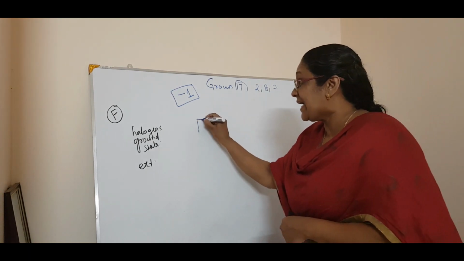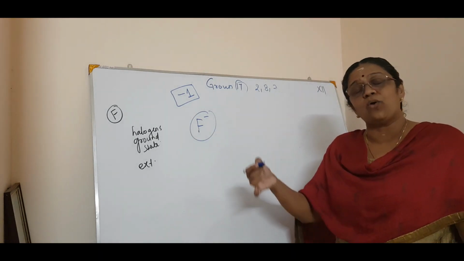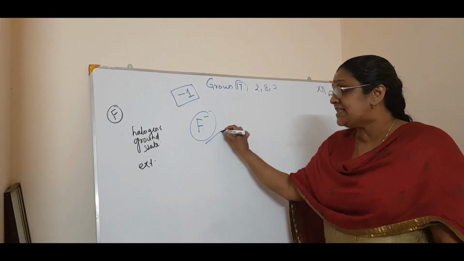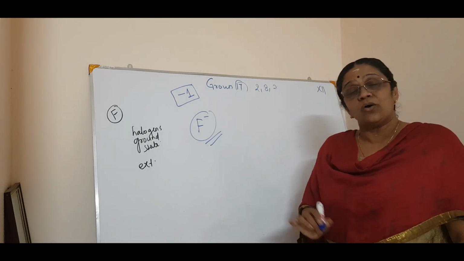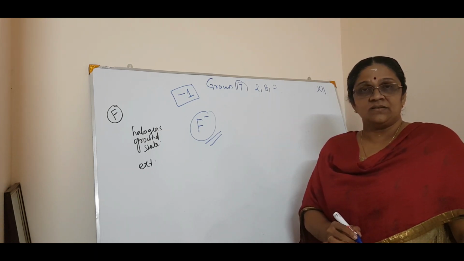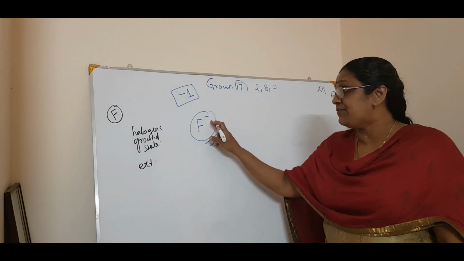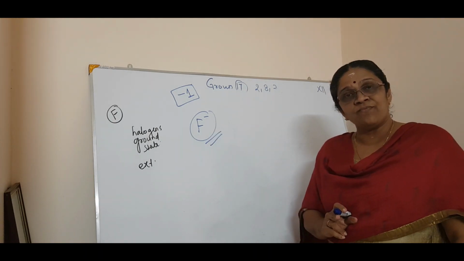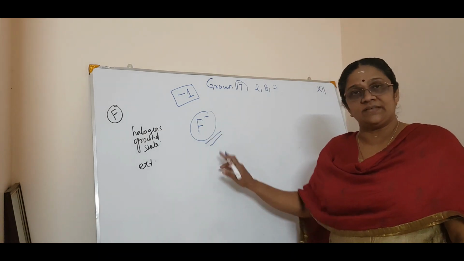So the great electron-accepting tendency to form the fluoride or chloride ion makes these halogens strong oxidizing agents. Got it? Since it has a great tendency for accepting electrons, it has a great oxidizing property.